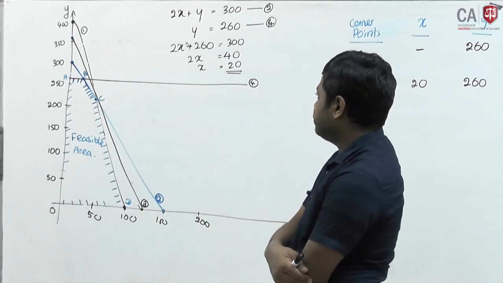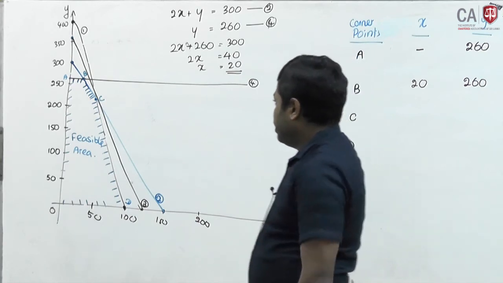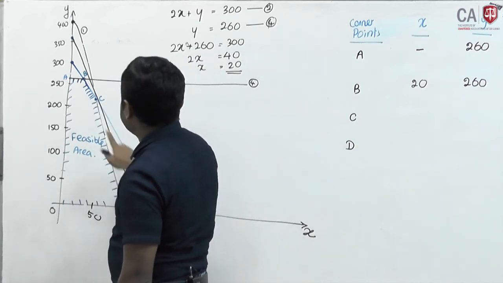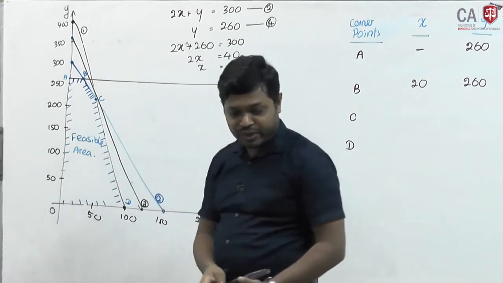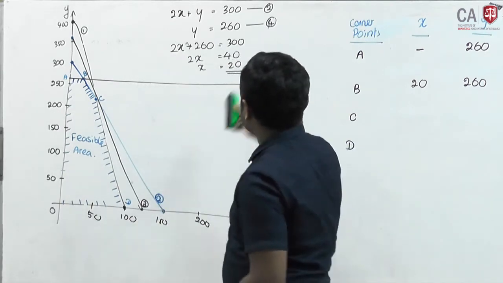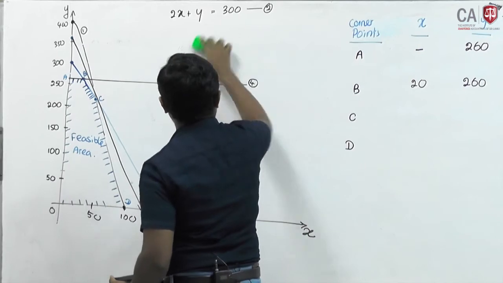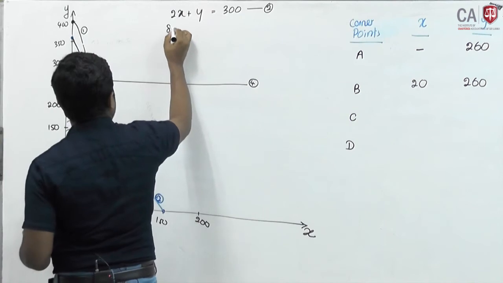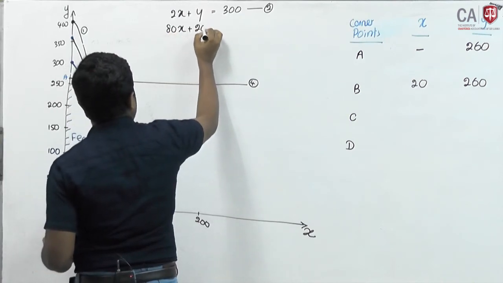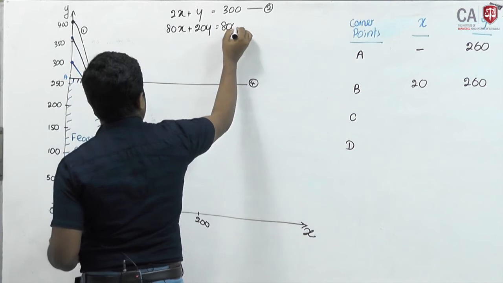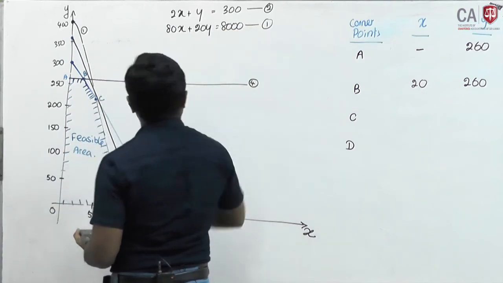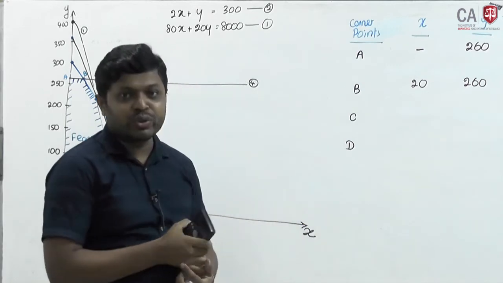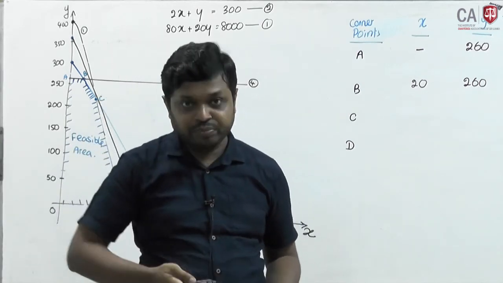Next one. Point C is equation number 2 and equation number 1. Equation number 1 is 80x plus 20y equal to 8,000. Use simultaneous equations and resolve this one. You can use your calculator itself.